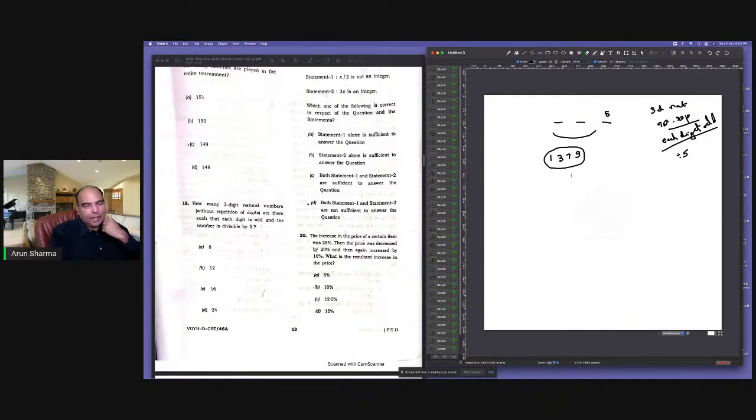With 1, 3, 7, 9 you can have 4C2 into 2 factorial: select 2 digits and arrange them. So 6 into 2, which is 12, will be the answer. B is the answer to question 18.